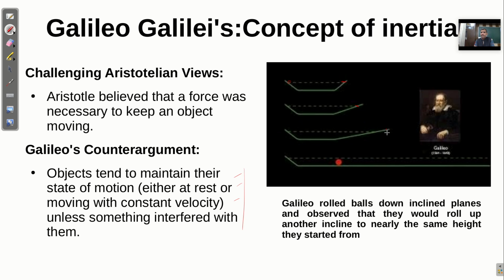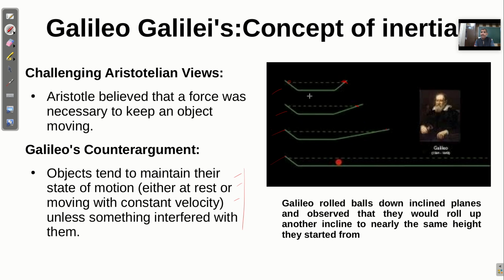It's not exactly, but nearly the same height the ball reaches. So on the basis of this experiment, Galileo confirmed that objects tend to maintain their state of motion, because we are not applying a force over it and it has certain energy, and with that it again reaches the same height at this point.